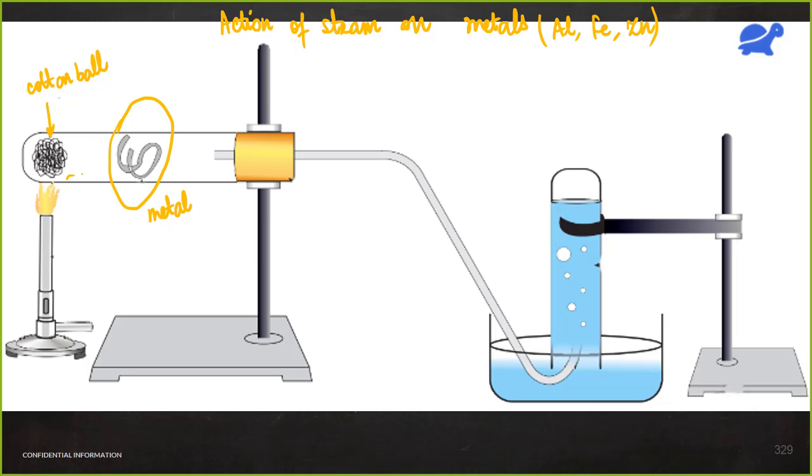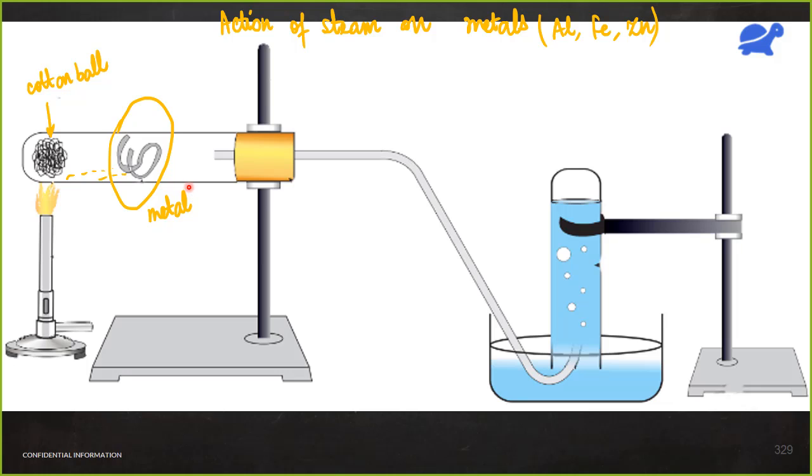There is also some water here in the test tube. Once we heat the water, it will become steam. That steam will start reacting with this metallic strip.